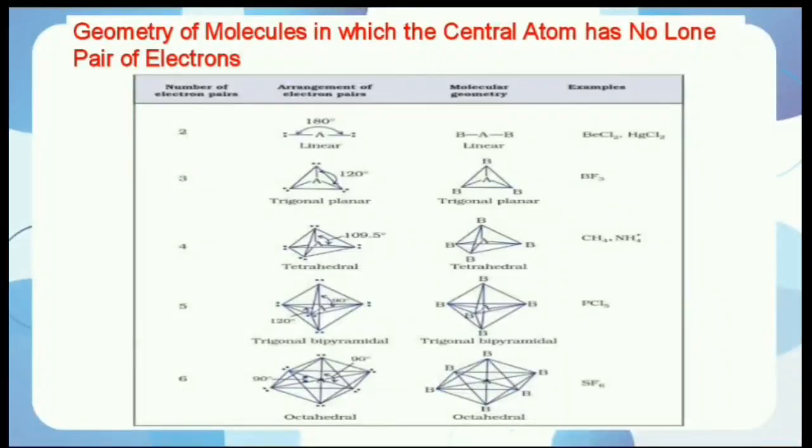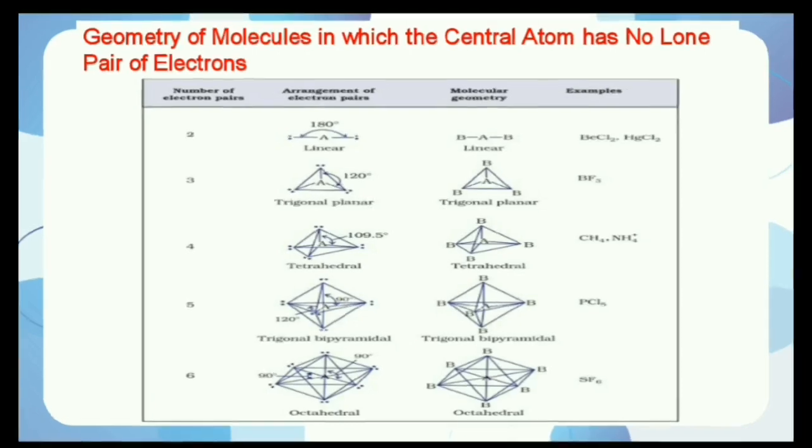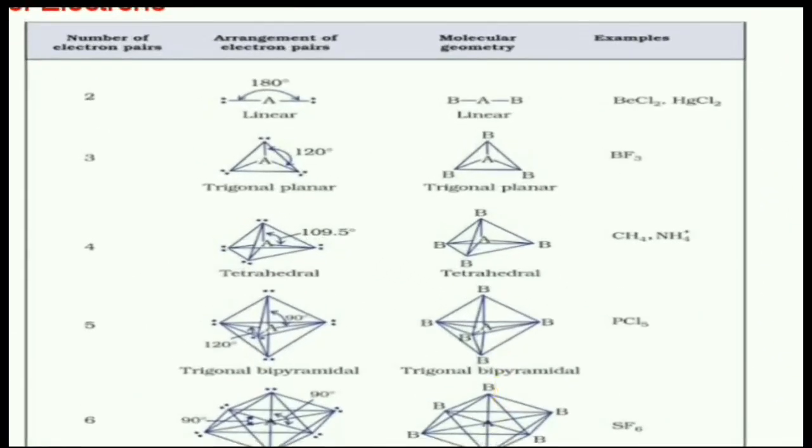See in this table the geometry of a molecule in which the central atom has no lone pair electrons, when all electrons are bonded electrons. What is the geometry of the molecule? See in this table. When the number of bond pair electrons is 2, the bond pair electrons are arranged in a linear manner and the molecular geometry is linear. For example, BeCl2 and HgCl2.